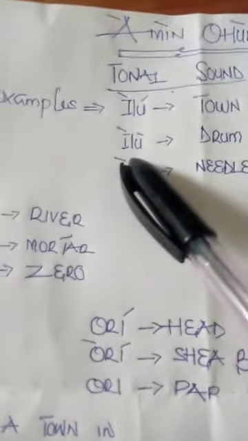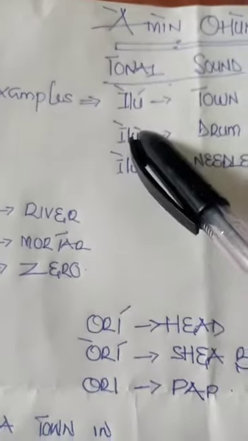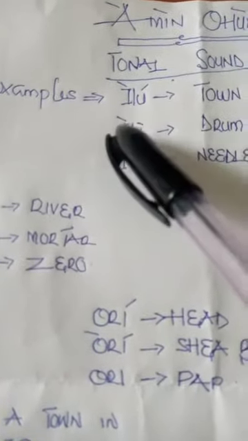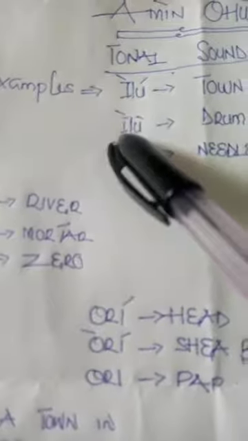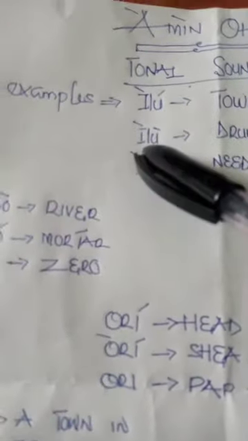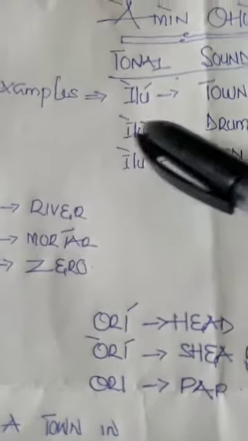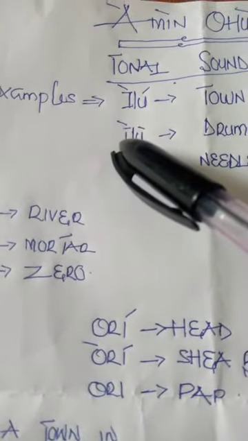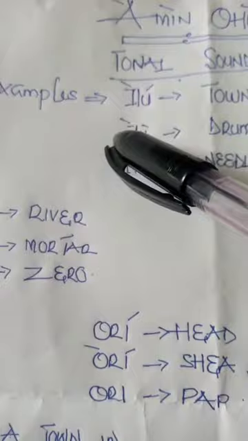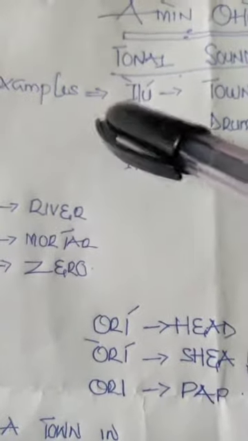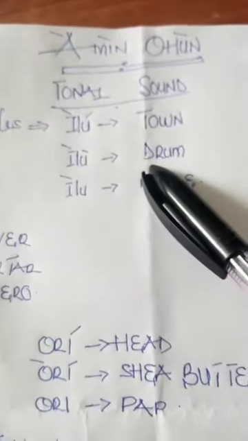You know, do is a lower sign, or lower tone. Now let's use the do to pronounce this ilu and see what it gives us. Ilu, do, ilu. Ilu means drum.